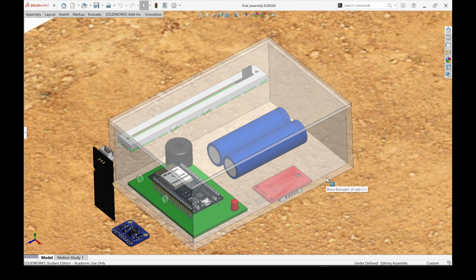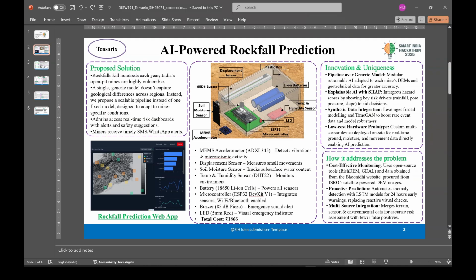When we actually implement the whole prototype, we will include solar panels so that it is more scalable and sustainable. All of this costs only 1,866 rupees, making it affordable and cost effective even in resource limited settings. Moving on to the technical approach.